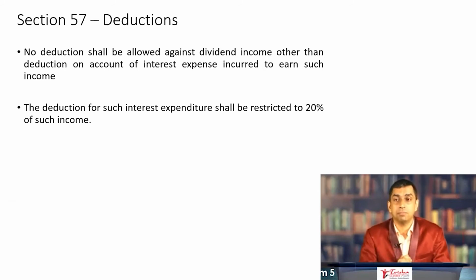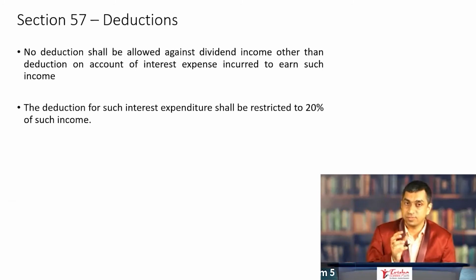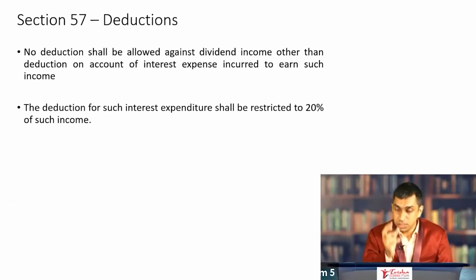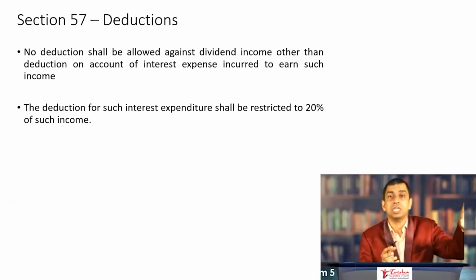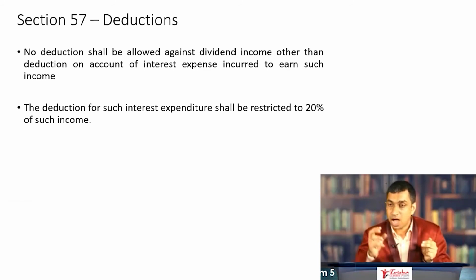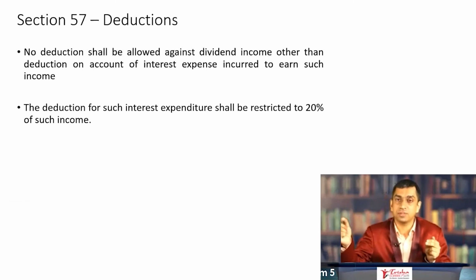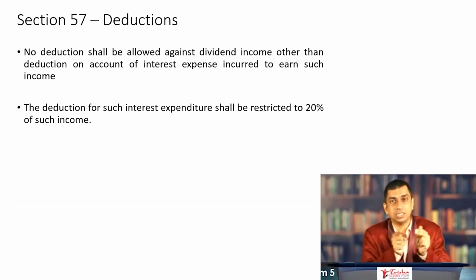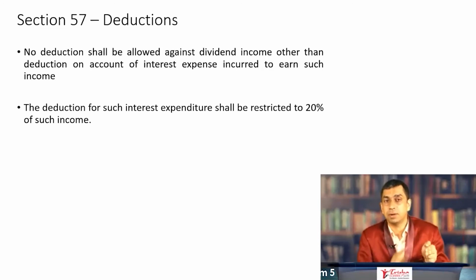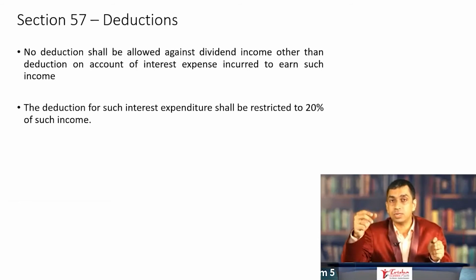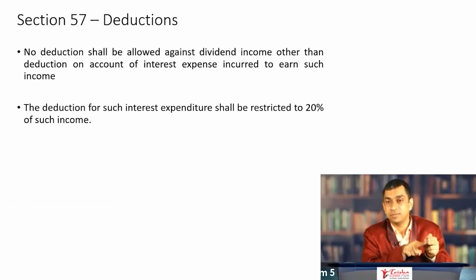Now, once again, remember what is the interest expense that is talked about here? I take a loan from someone or a financial institution. This amount is invested in shares of companies, which later declare a dividend. So I get dividend income from these companies. I have paid interest on this loan taken from someone or a financial institution. This interest expenditure is available as deduction against this particular income. And this is the only deduction that is available against this particular dividend income and no other. So you have to pro rata calculate the interest which relates to this company's dividend and give it as a deduction.